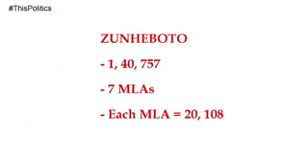Now I want to take one more example from Nagaland in order to compare and contrast the Naga district in Manipur and the district in Nagaland. Let's take Zunheboto district of Nagaland. Zunheboto district has 1,40,757 population as per the 2011 census, but they are represented by 7 MLAs, which is 20,000 people for each MLA.